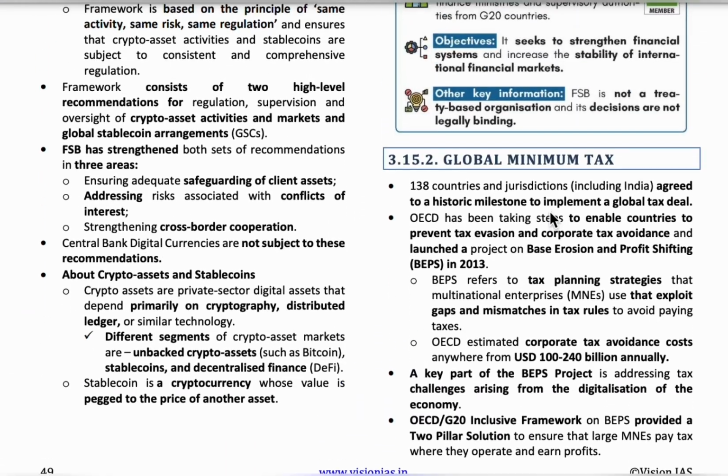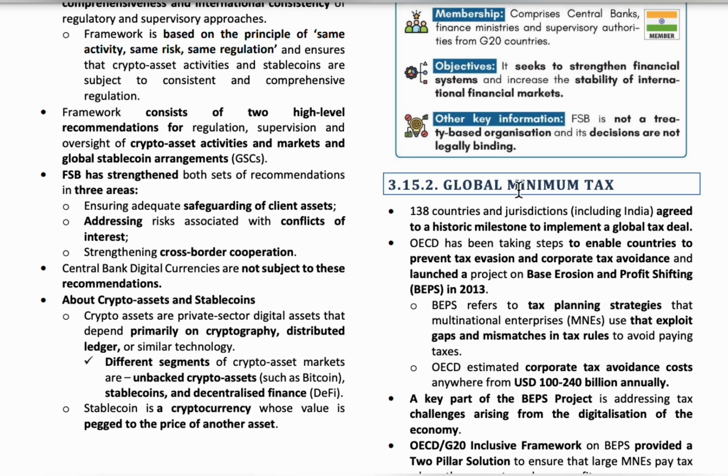The next topic is the global minimum tax. There are many multinational companies like Google, Amazon, etc. Generally most of these multinational companies try not to pay the tax in the countries in which they are investing.